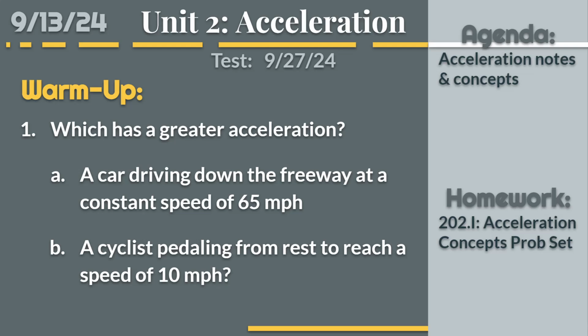Yes. The cyclist, because the car's driving at a constant speed, it's not going to accelerate. Perfect, and I know y'all probably didn't hear her, it was a little quiet, but that's okay. She said the cyclist because the car's traveling at a constant speed. And that is true. The car, although it is moving faster, has an acceleration of 0. Its velocity is faster, but it's not accelerating. And so the cyclist is going to have a greater acceleration because he is actually accelerating, whereas the car is